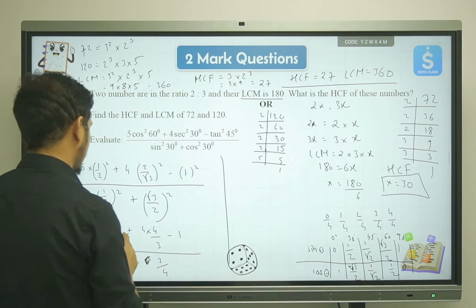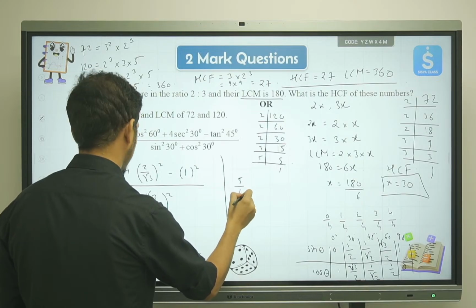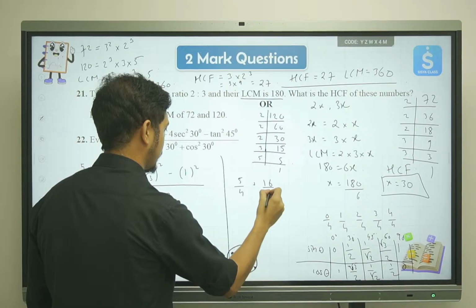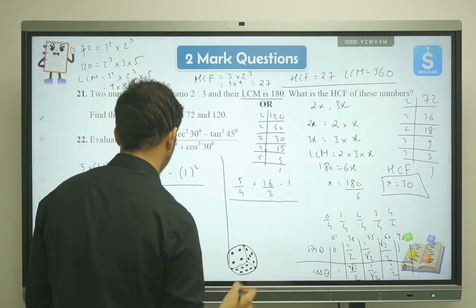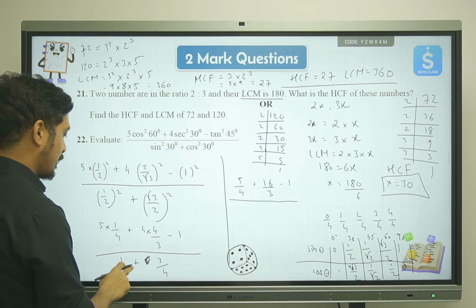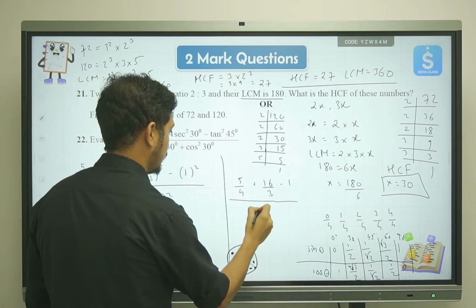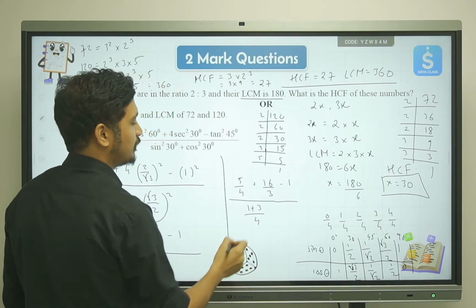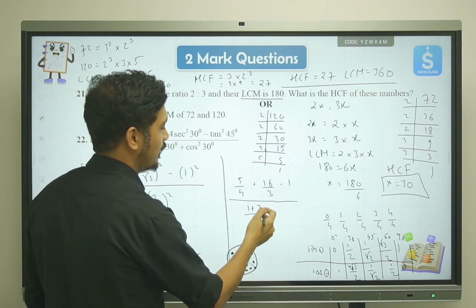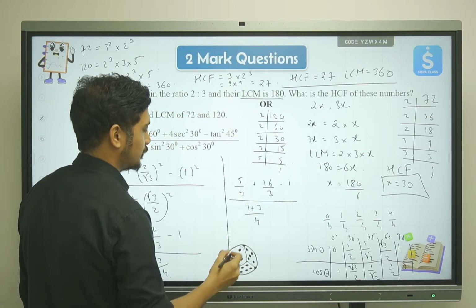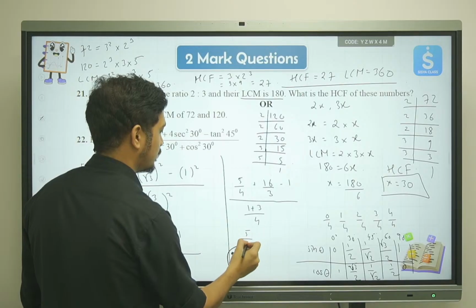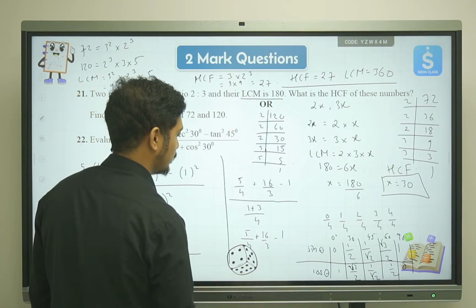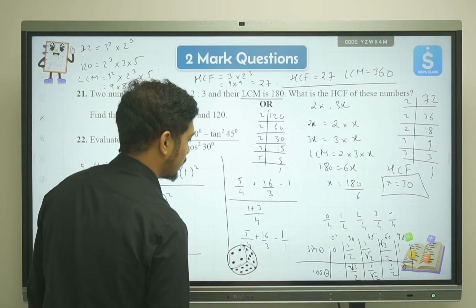So we'll get 5 by 4 plus 4 4s are 16, so 16 by 3 minus 1, whole divided by 1 plus 3 upon 4. So 1 plus 3 upon 4 is 4 upon 4, the division will happen, and then we'll be left with only this portion. So that will be 5 by 4 plus 16 by 3 minus 1. Then here we have nothing, so we can write 1.